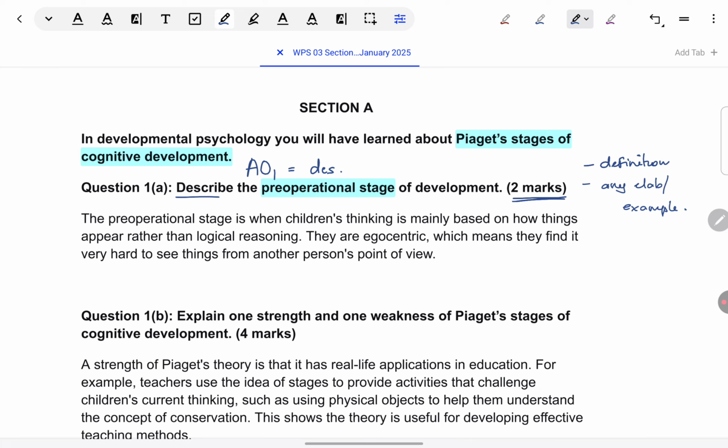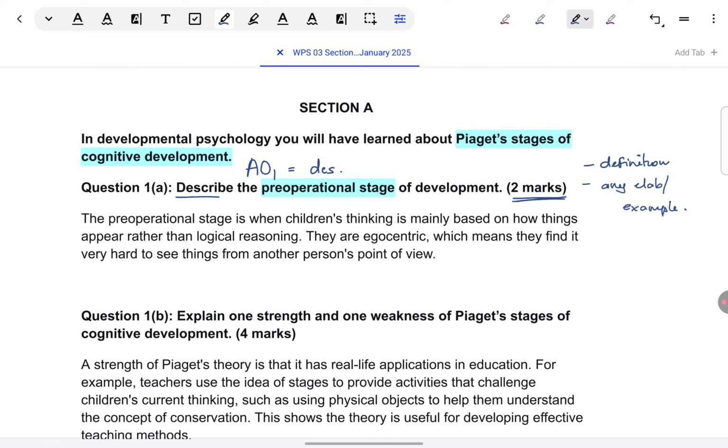There's so much you've learned in the pre-operational stage, literally anything from there. I'll give you some suggestions. After you give the definition, you can either contrast the pre-operational stage from the previous one, like how is it different from sensorimotor, or with the one that comes after it, concrete operational. Alternatively, you can give any example in the form of any of the concepts that you have learned, or any of the skills that children are lacking in this stage. For example, lack of class inclusion, or lack of conservation, or egocentric thinking. Any of these you can give.